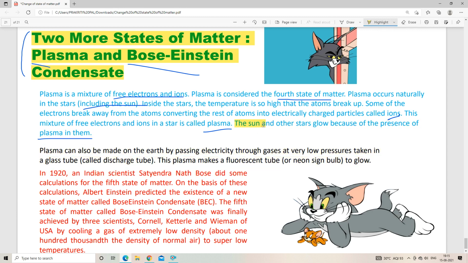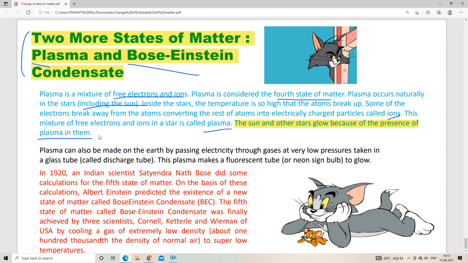Now plasma can also be made on Earth. How can we make plasma on Earth? We can make it by passing electricity through gases. Electricity will make the gas ionized at very low temperature.